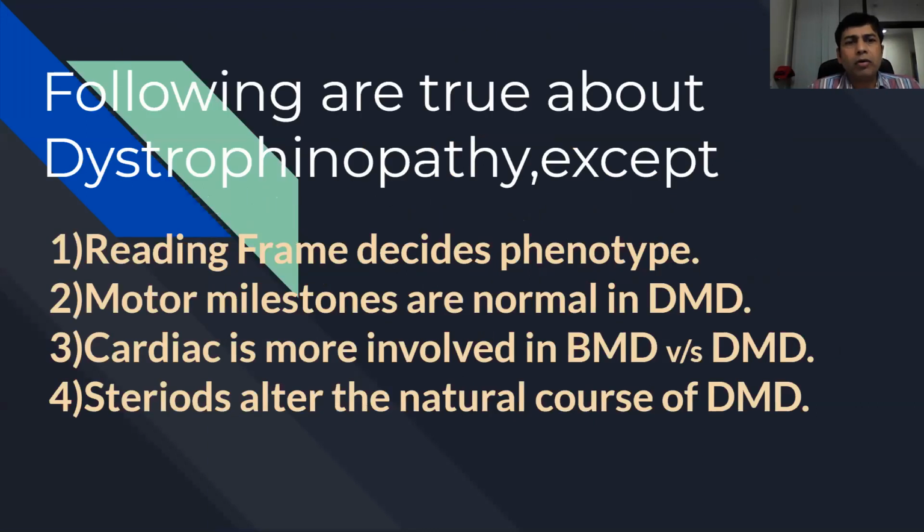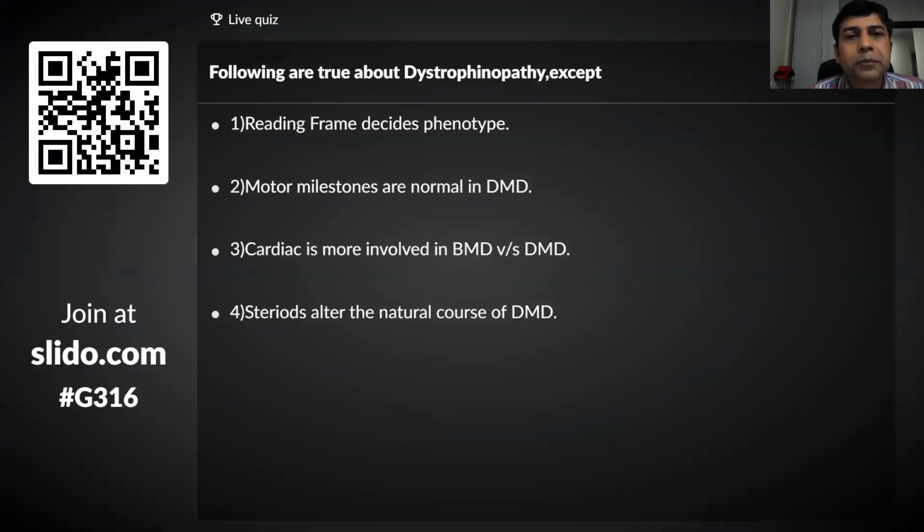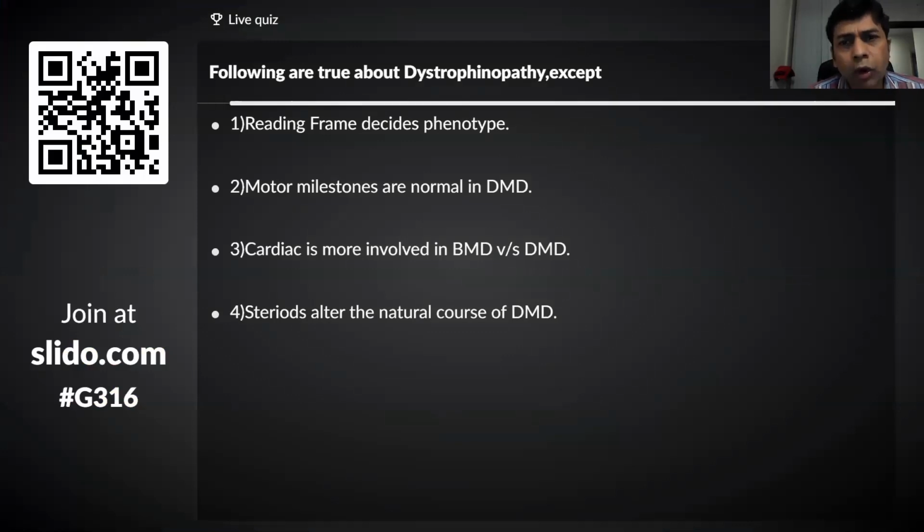The following are true about dystrophinopathy, except; pick up the wrong answer. This is about Duchenne and Becker's. Reading frame decides the phenotype. Motor milestones are normal in Duchenne muscular dystrophy. Cardiac involvement is more in Becker compared to Duchenne. Steroids alter the natural course of Duchenne muscular dystrophy. So get ready and please answer. All are true except one.